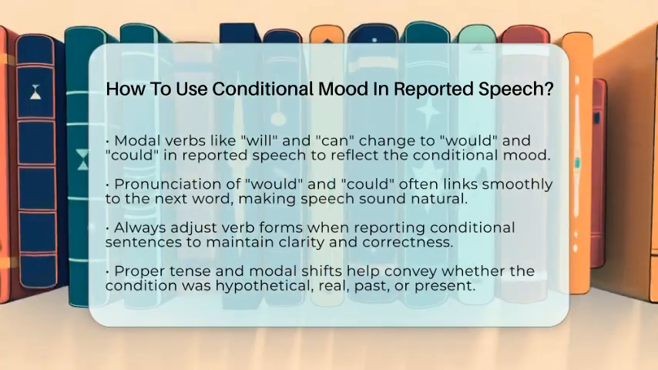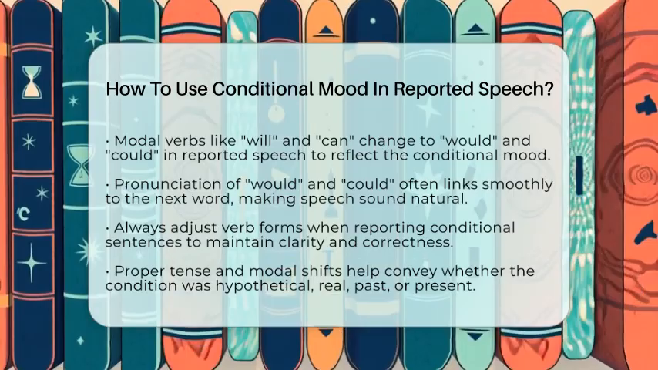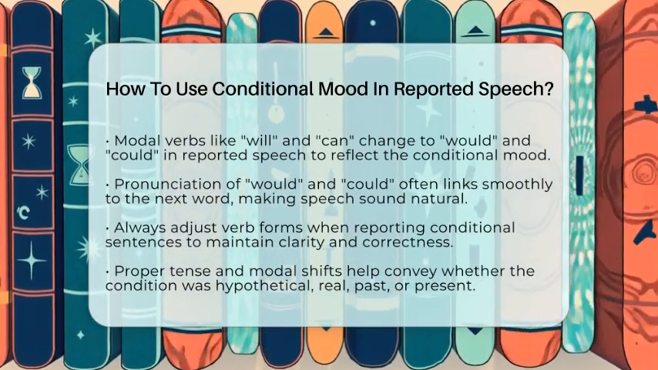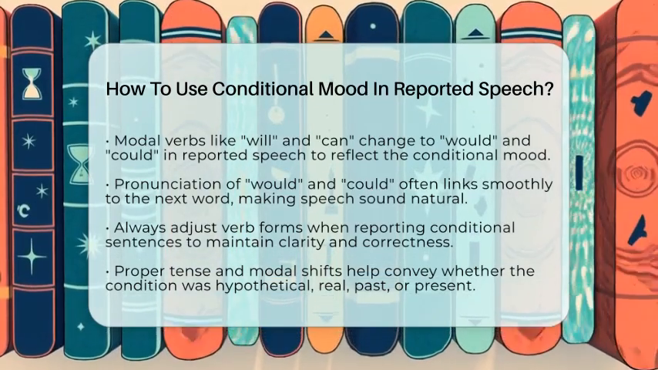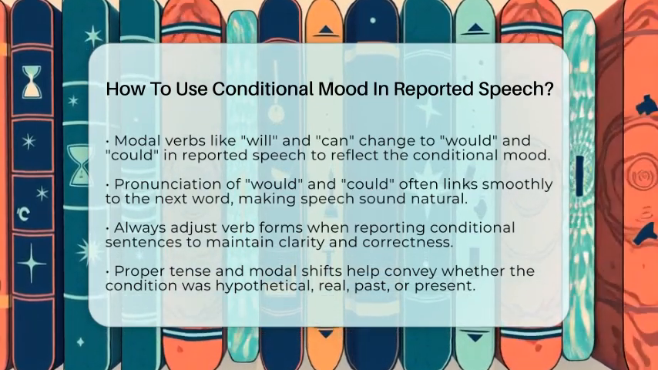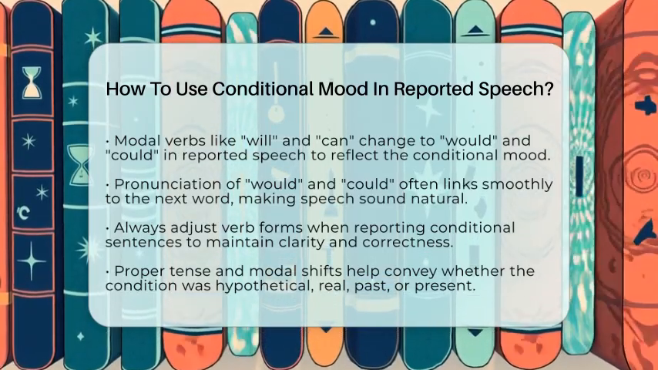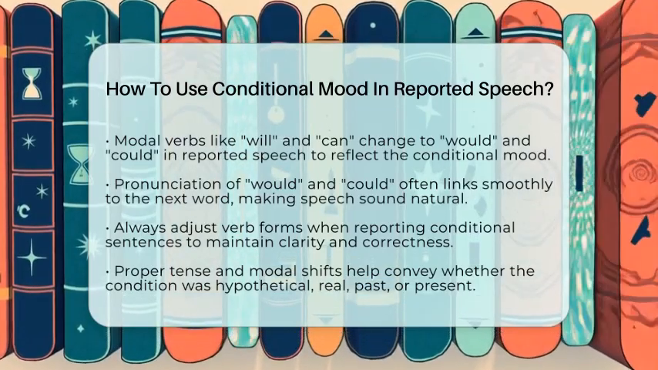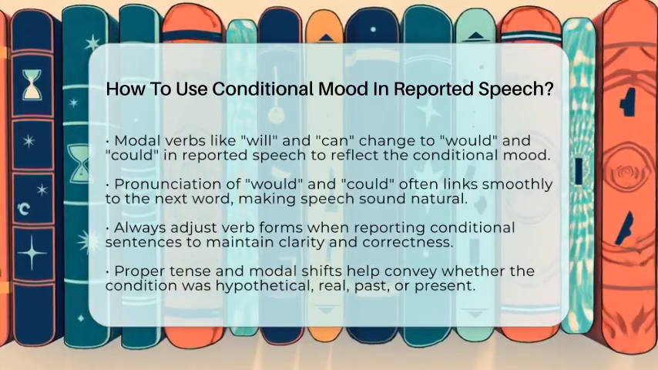In practice, always adjust the verb forms when reporting conditional sentences. This way, your speech or writing stays clear and grammatically correct. It shows that the condition was hypothetical or possible, even when you're talking about past statements. So, next time you report someone's speech that involves conditions, remember to shift the verb tenses and modals accordingly. This keeps the original meaning intact and makes your language sound natural and accurate.